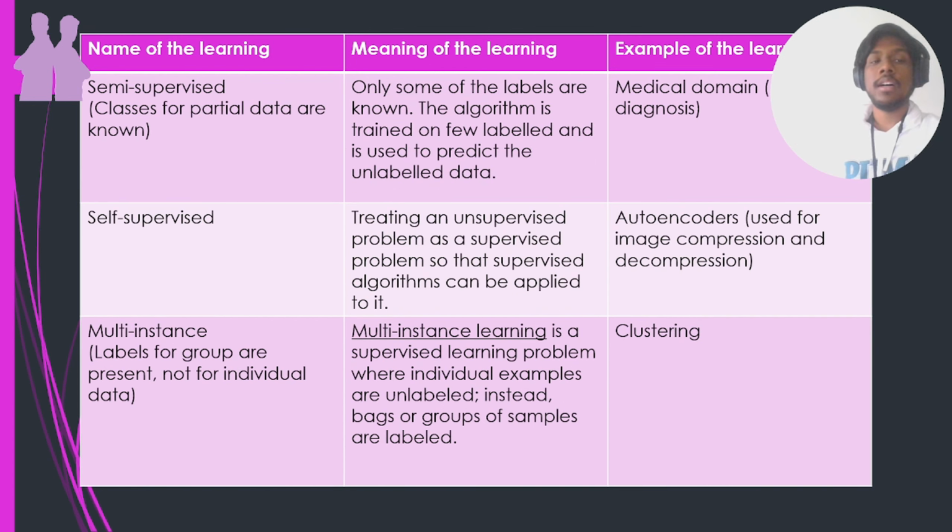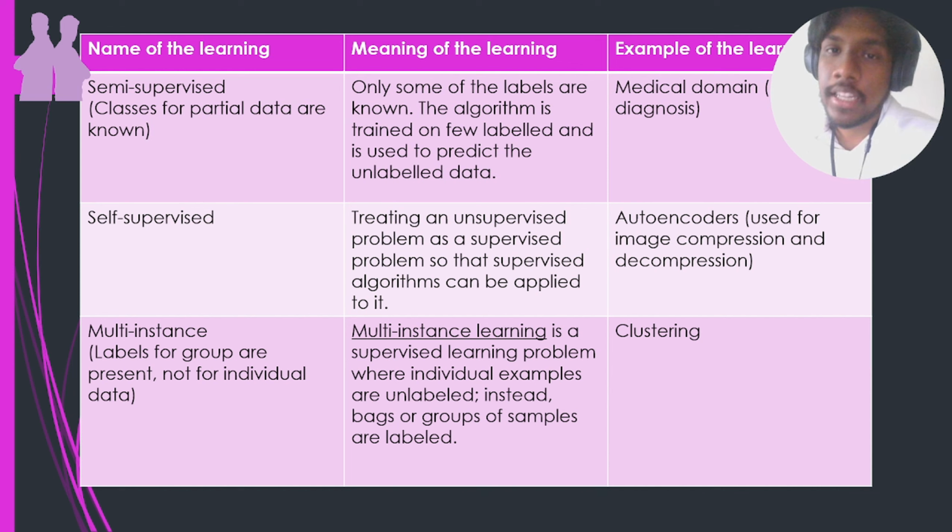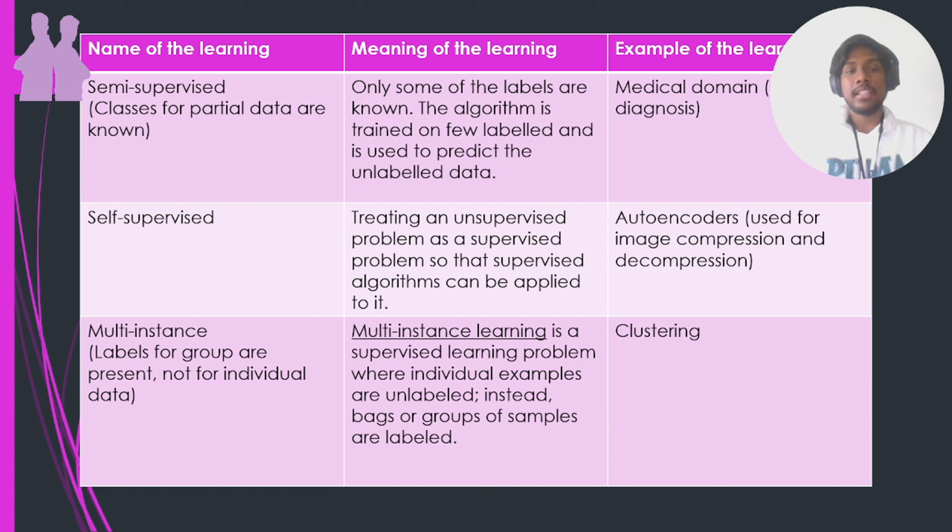Next, we have hybrid learning based algorithms: semi-supervised, self-supervised, and multi-instance. Semi-supervised is a combination of both supervised and unsupervised, where for some data we have the outputs and for some we don't. So out of 1,000 patients, we have 600 patients that have the data outputs and 400 don't have the outputs. In that case, how do we train the algorithm? These techniques fall under semi-supervised. And next is self-supervised. So this is hybrid learning, right?